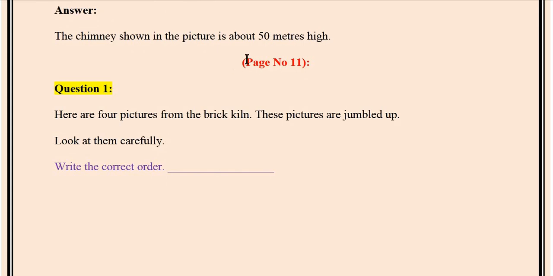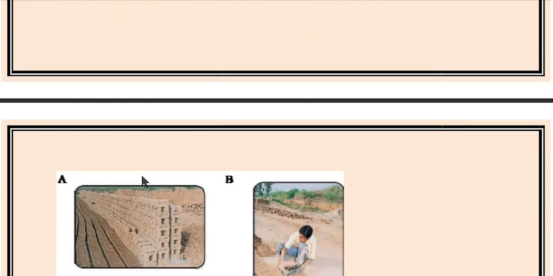Now page number 11. Question number 1. Here are 4 pictures from the brick kiln. These pictures are jumbled up. Look at them carefully. Where the bricks are prepared, this place is called kiln. So look at them carefully and write the correct order.